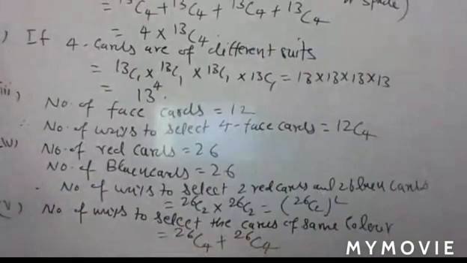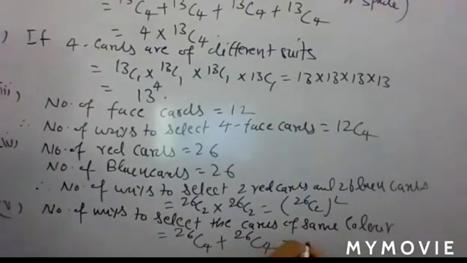Means either 4 cards are of red color or 4 cards are of black color. So here you have the same value. So you can write 2 times 26c4. So if you solve that, you will have your answer.